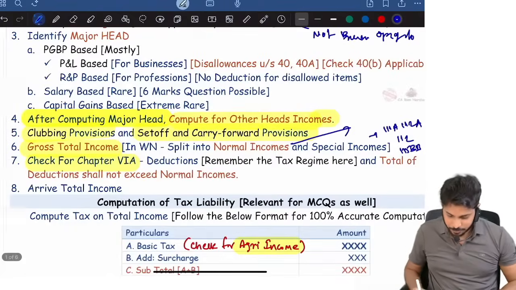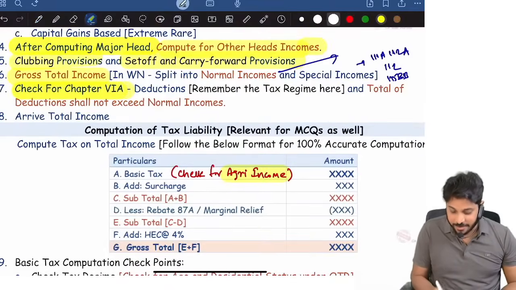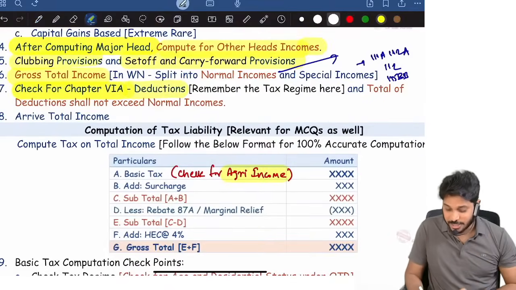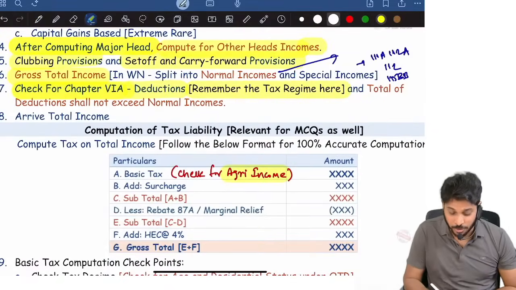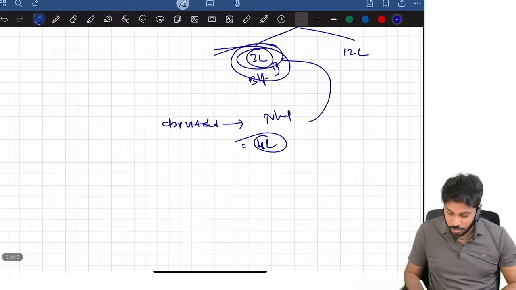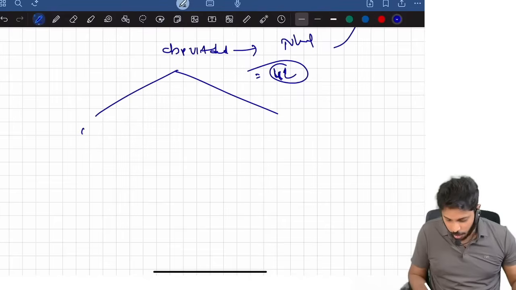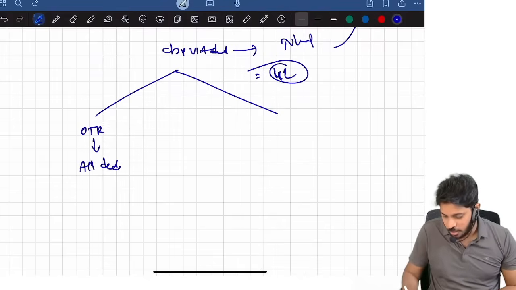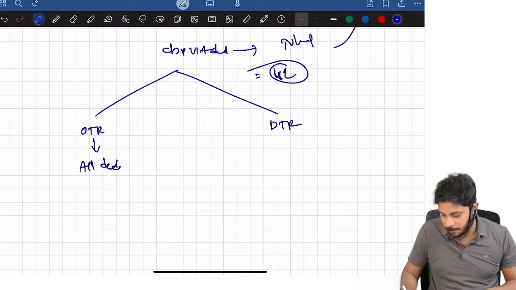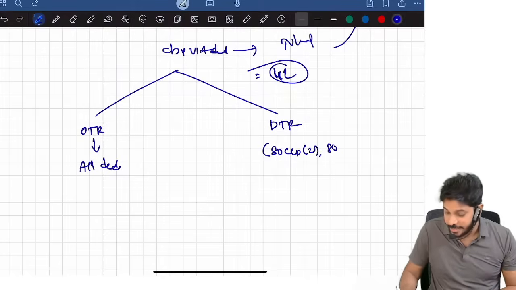Next. Now again, when you are claiming Chapter 6A deduction, remember the tax regime here. Why? Because under the optional tax regime, you will get all deductions, whereas under the default tax regime, you will get only deductions under 80CCD subsection 2, 80CCH subsection 2, and 80JJAA.